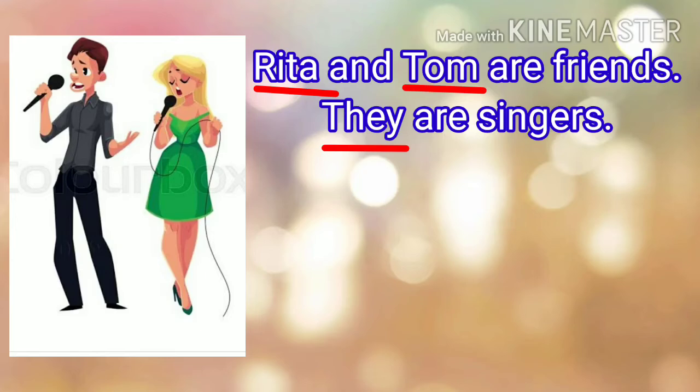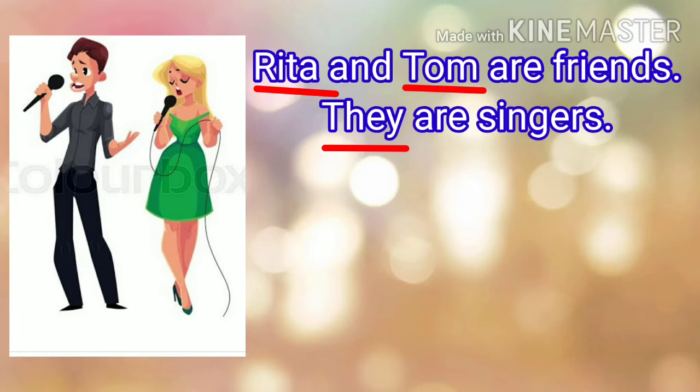Read these sentences. Rita and Tom are friends. They are singers. See the underlined words: Rita and Tom, then they.